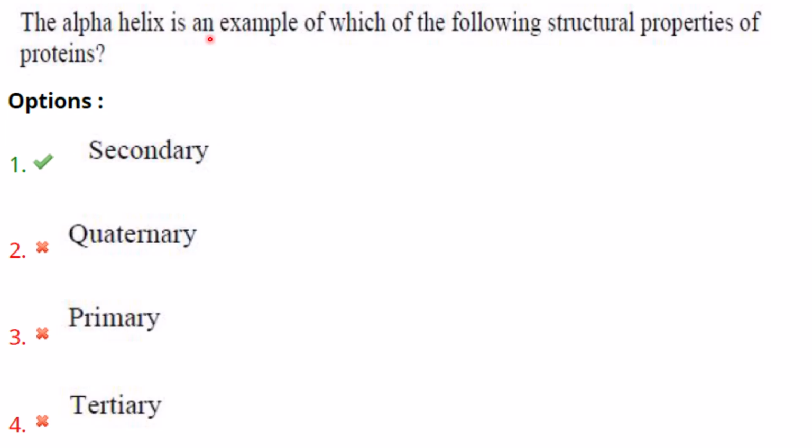Then next one. The alpha helix is an example of which of the following structural properties of protein? So alpha helix is a secondary structure. Primary structure is the sequence of amino acids in a protein. Tertiary structure is the 3D shape of the protein and it includes arrangement of secondary structures. Quaternary structure is the arrangement of many polypeptide chains in a protein, just as hemoglobin. A tertiary structure example will be myoglobin. So alpha helix here is an example of secondary structure.